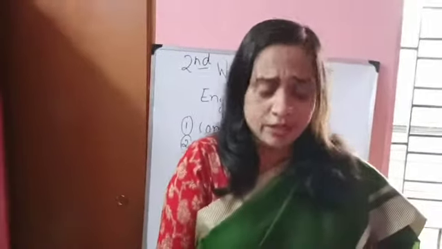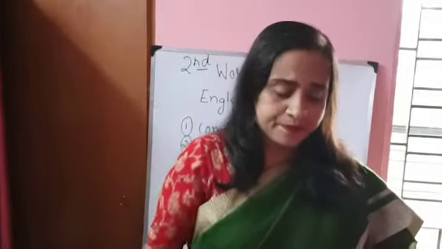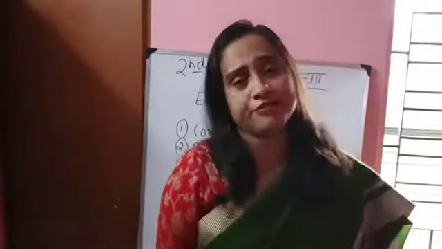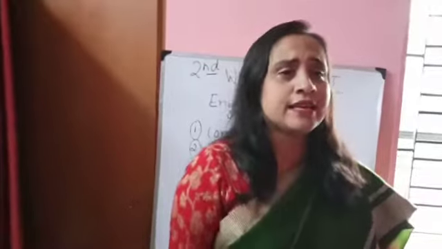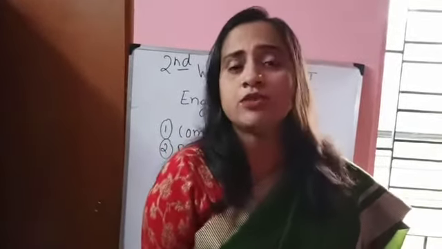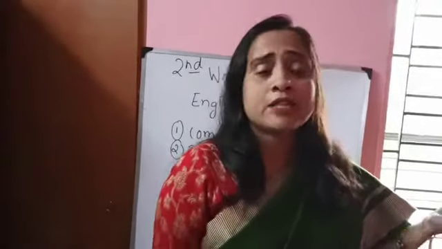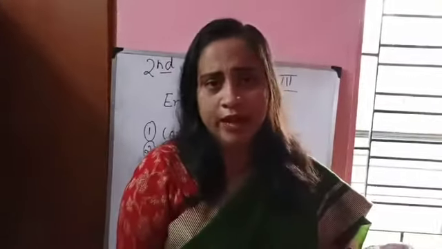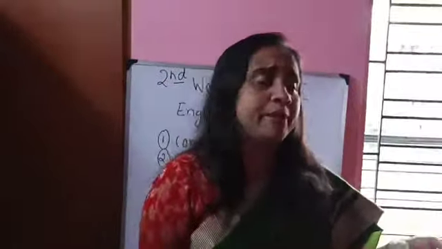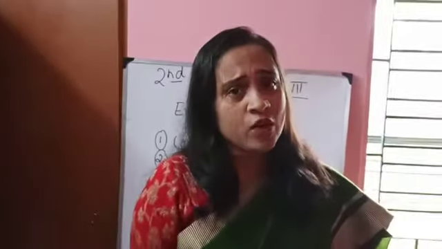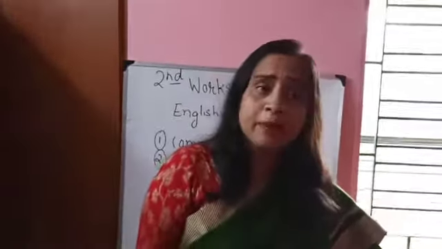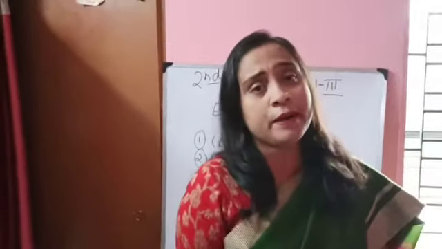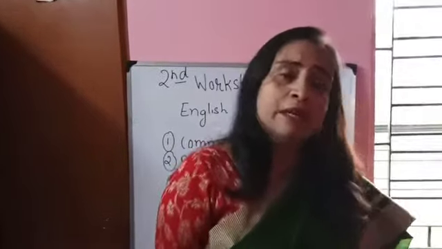Now I am going to the genders. What are these genders? There are four types of genders. One is the masculine gender, one is the feminine gender, the third is the common gender, and the fourth is the neuter gender. So what is this masculine gender about? When we are talking about male persons, it may be a boy, father, uncle, grandfather, a king, a prince. All these, when talking about male persons, are the masculine gender.